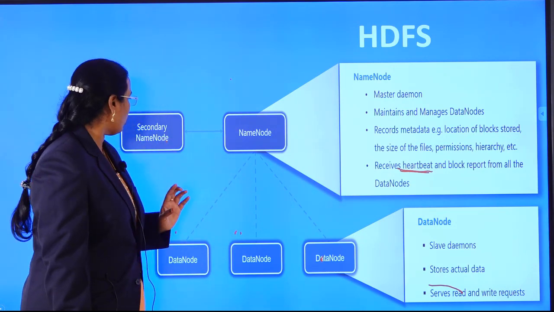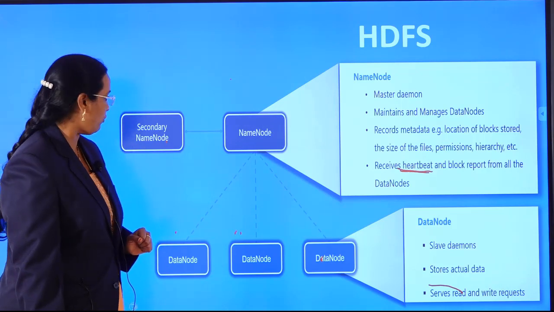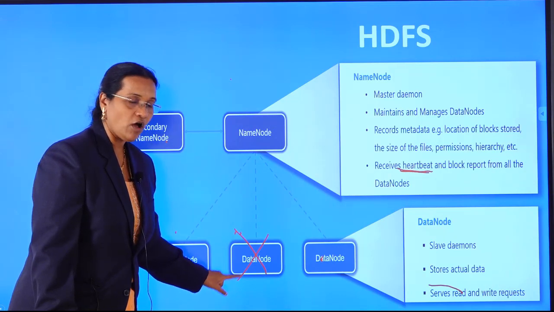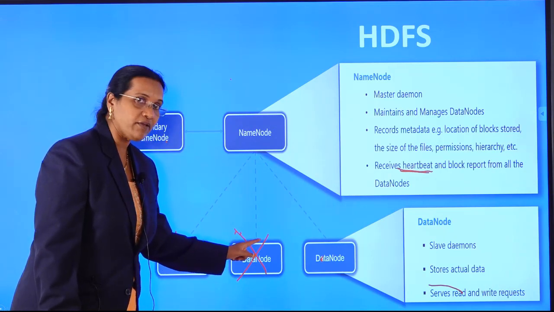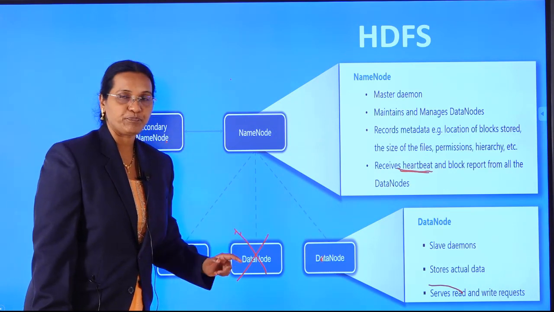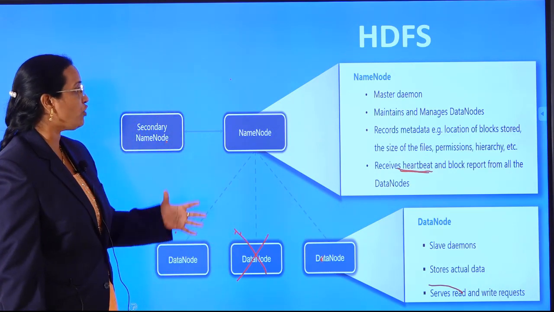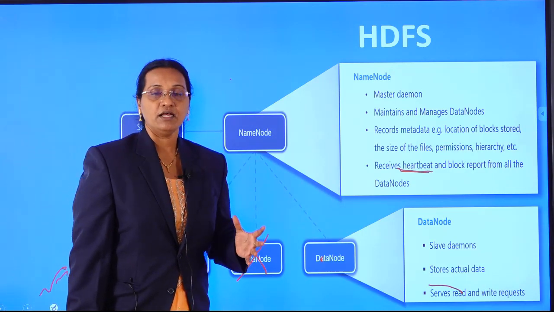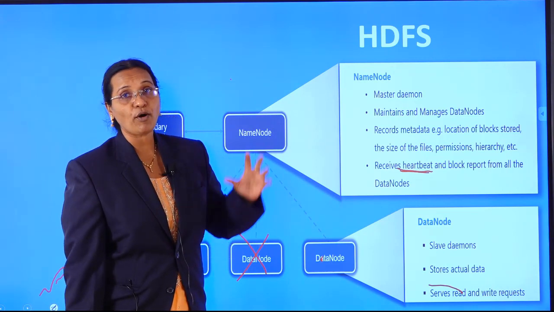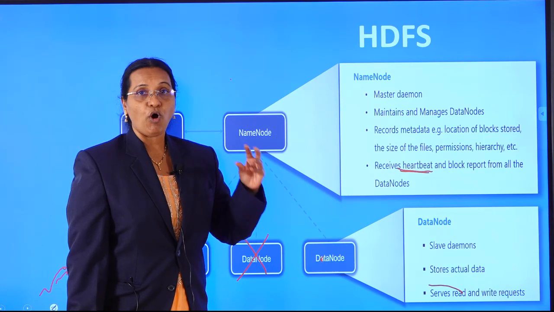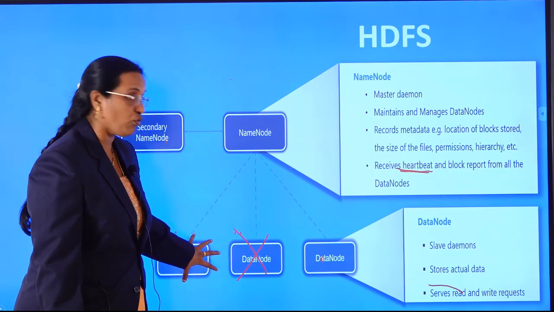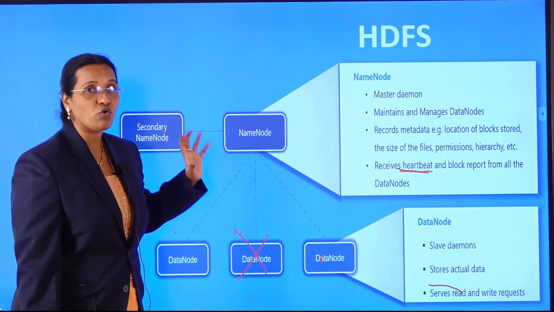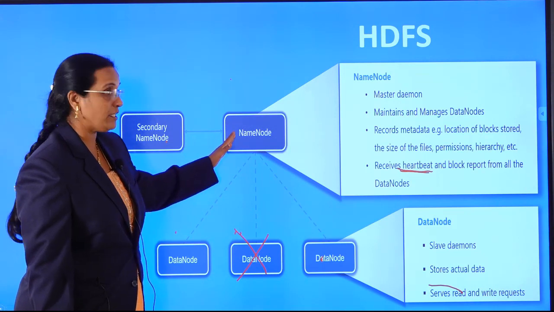And of course there is one more node, called the secondary name node. A data node may not work because of hardware failure or something else; immediately the job done by this node will be allotted to whichever node is free. Similarly, there is a chance of the master node not working also. The master node may suffer hardware failure, but it stores important information such as metadata: what amount of data has been stored at this node, what is the permission, what is the size of data. All such meta information is stored at the master node, which is called the name node.